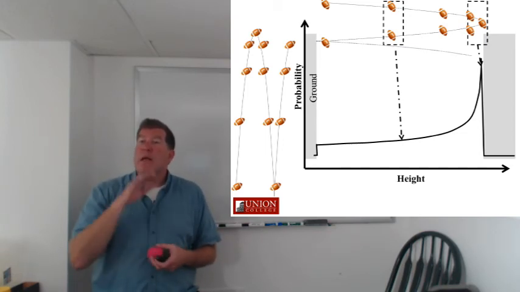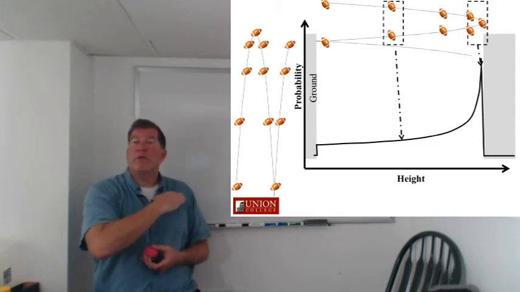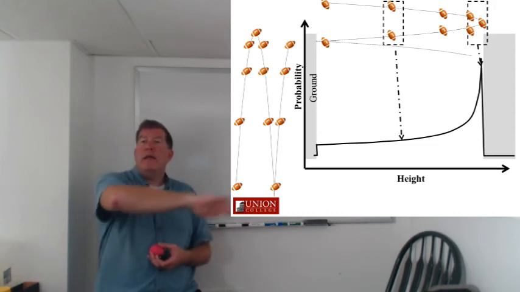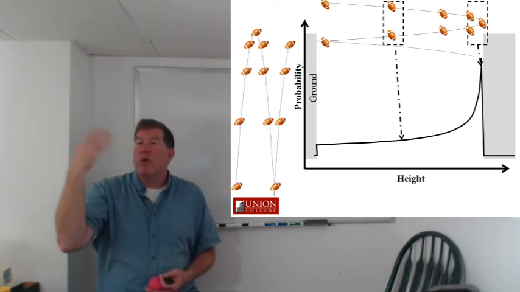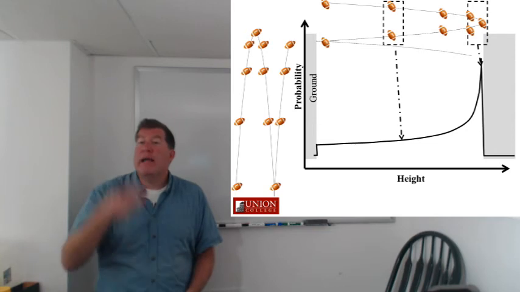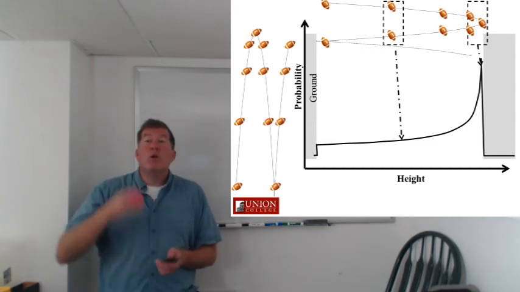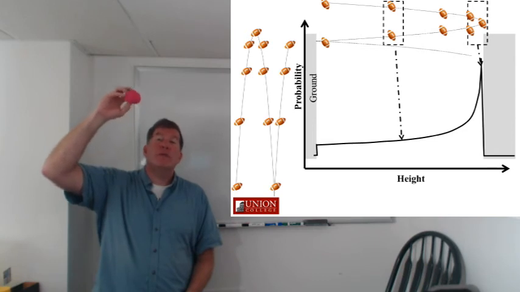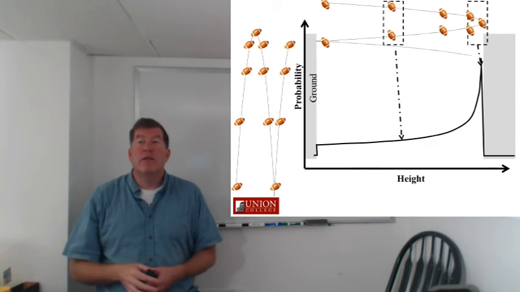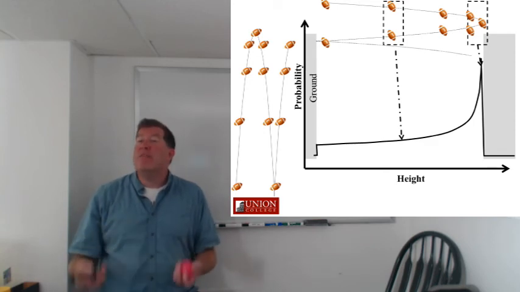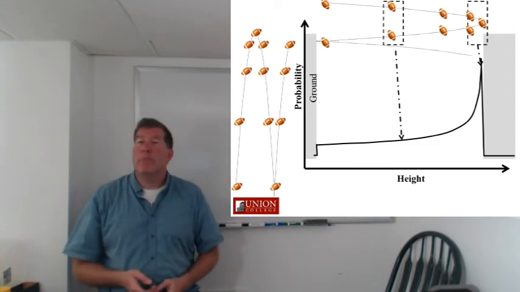So the probability as a function of height for this is going to start out very low near the ground. It goes up and it increases very sharply to a peak at the location of the maximum height, and then crashes down to zero for heights above the maximum, because once you've turned all of your energy into potential energy, you can't go any higher, right? And so that's the classical turning point. Anything above that is forbidden, right? The ball is not allowed to be anywhere up there.